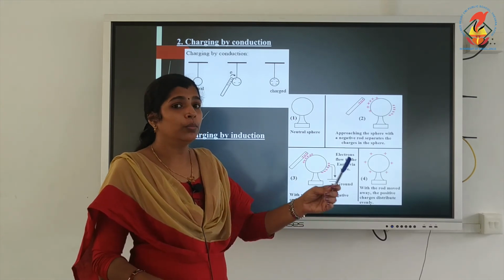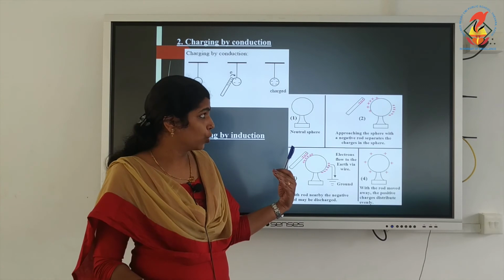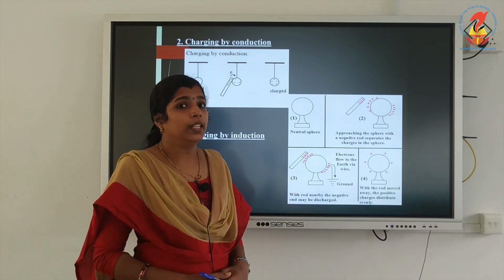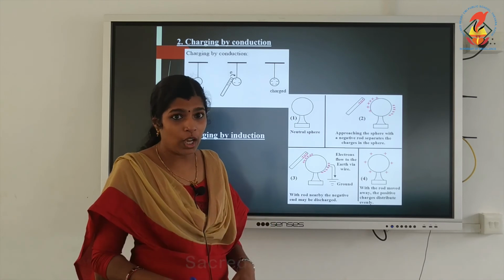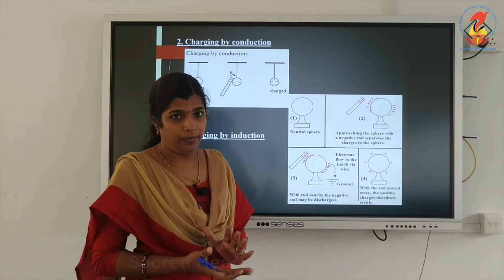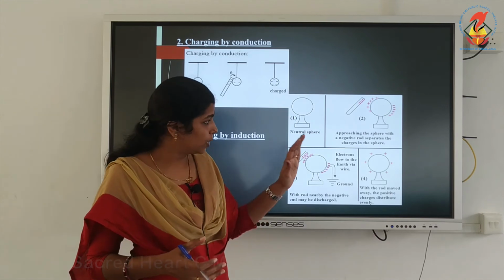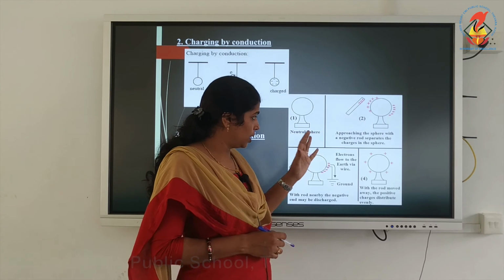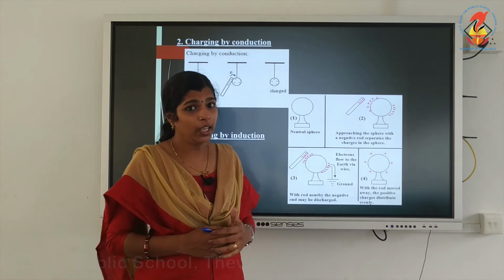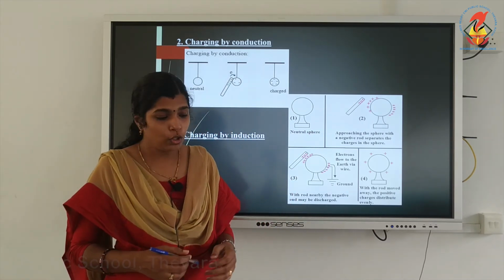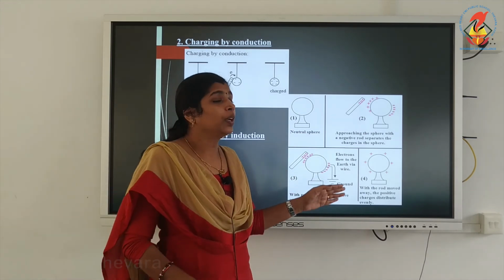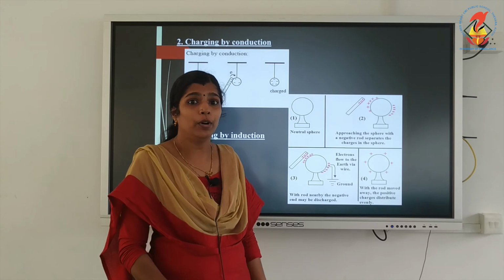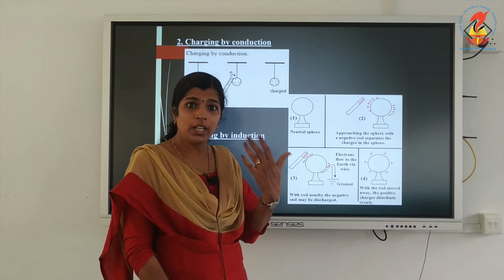Now we move that negatively charged rod away from the sphere. So you can see that the sphere is now charged positively. This type of charging is known as charging by induction. By induction, we can charge an object with the opposite charge.